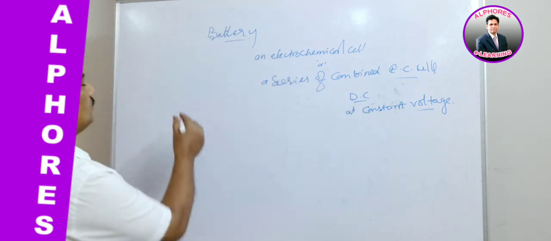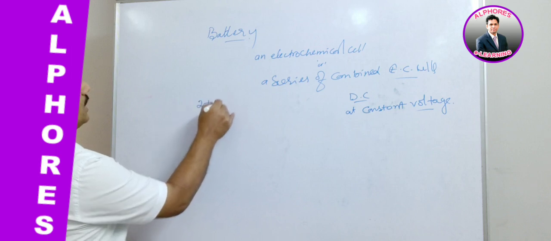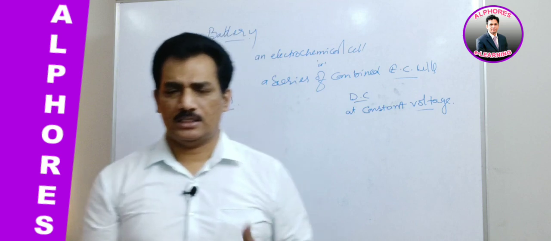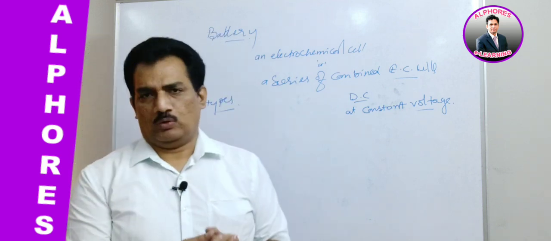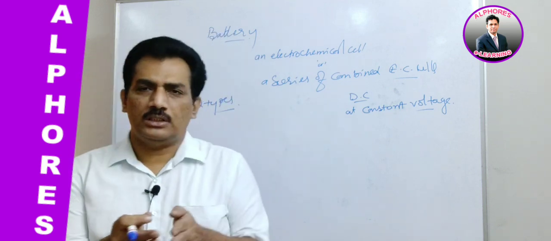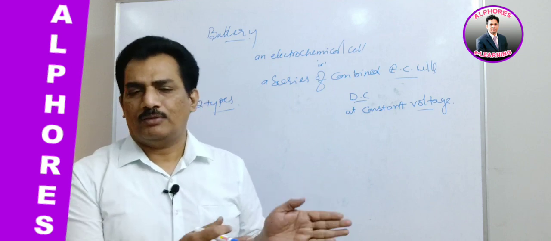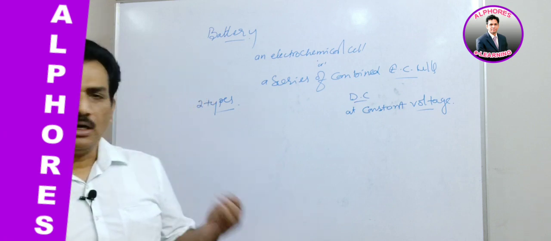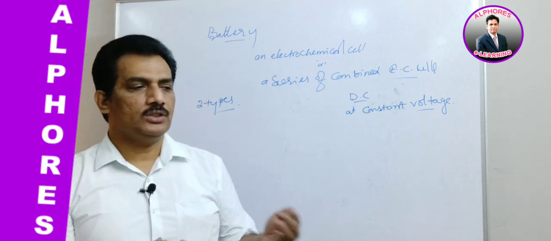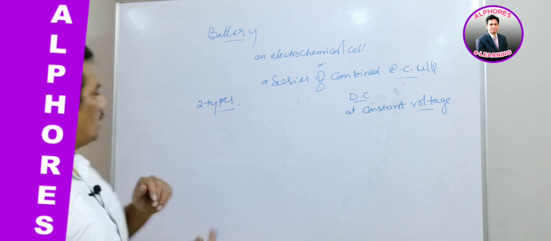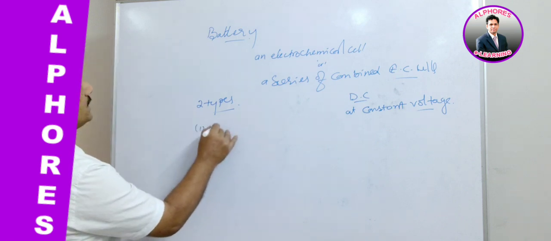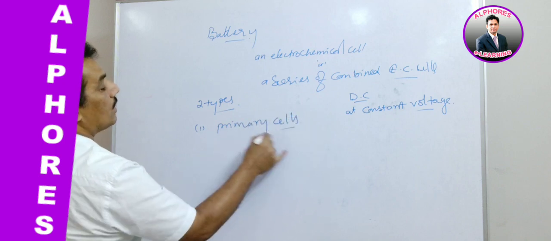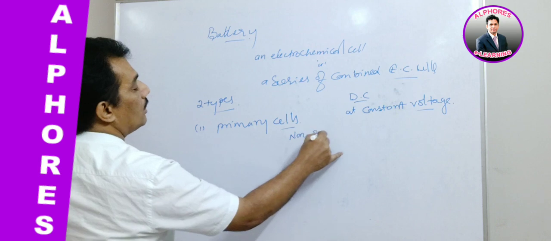And these batteries are of two types, you remember. As we know already, we are very familiar with all types of batteries. One type is use and throw. That means once we use the battery, after the total discharge of the battery we are not able to recharge it. That is the use and throw type of battery, known here as primary cells. Primary cells are the cells that are non-rechargeable.